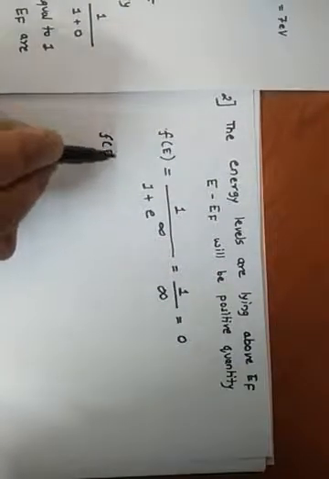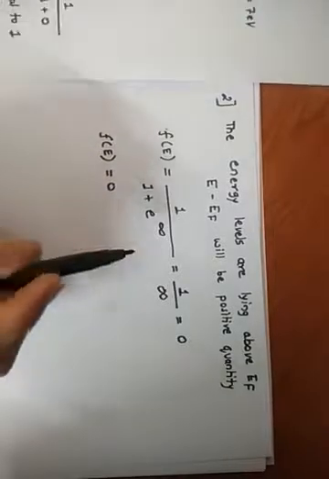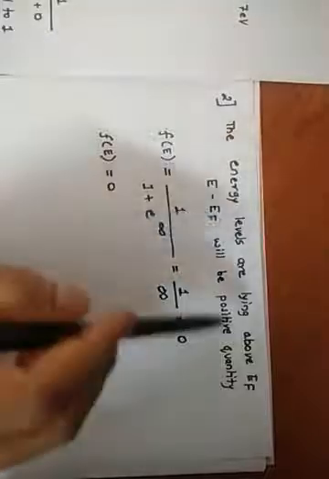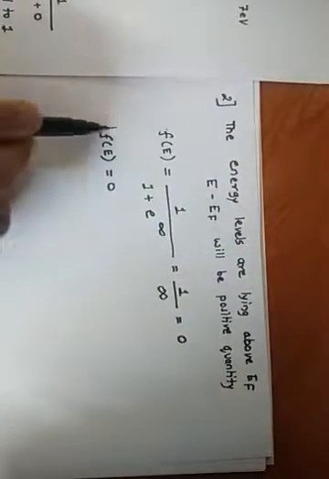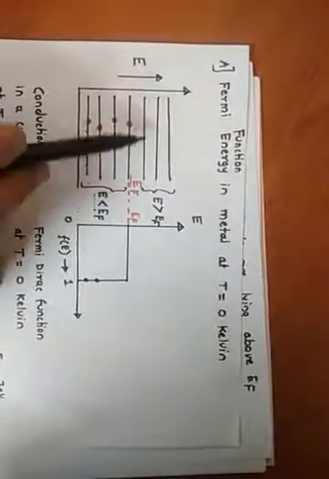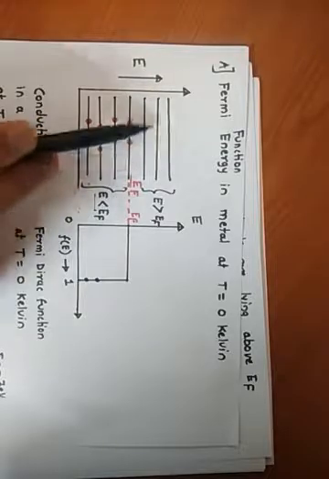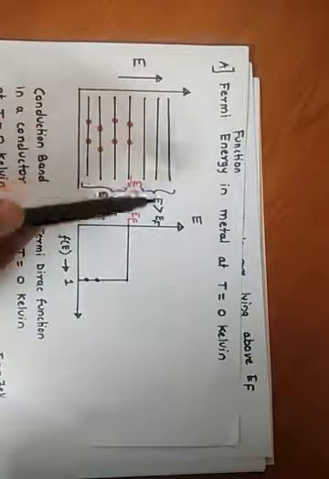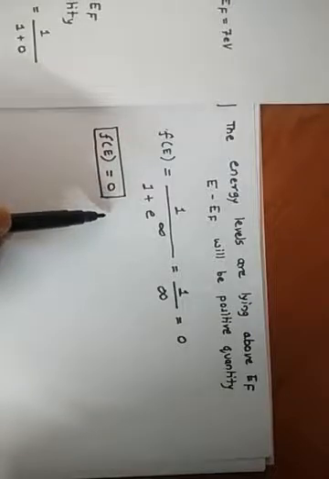If you estimate the probability of occupancy of energy levels lying above EF, this probability becomes 0. So the electrons are not occupying these energy levels, and for that we get F of E equal to 0.